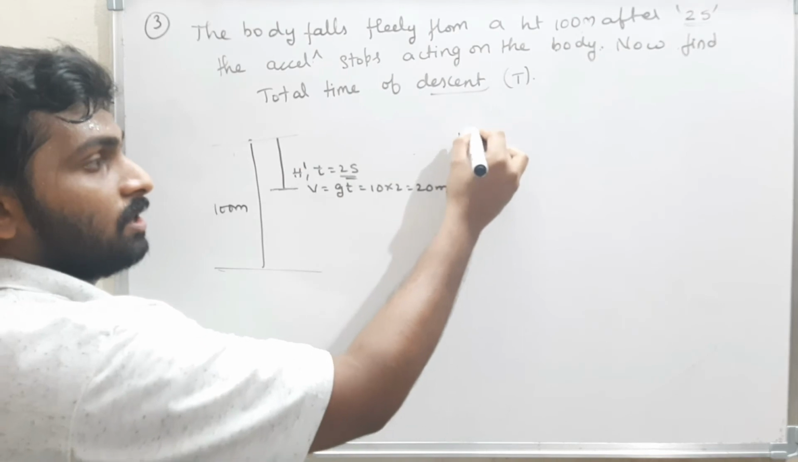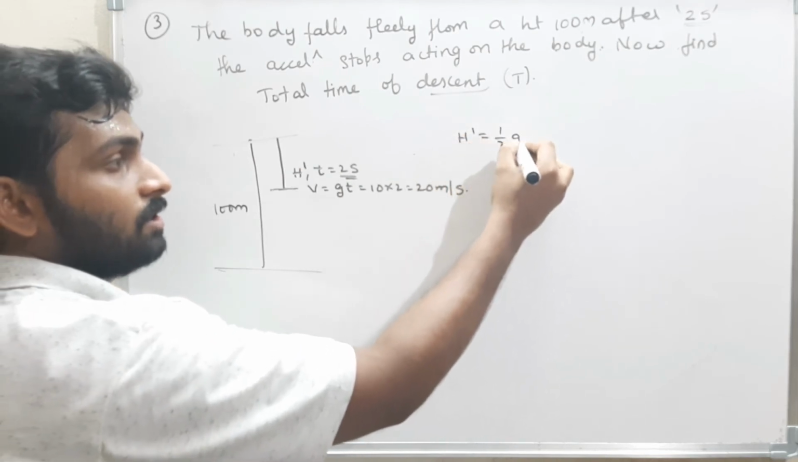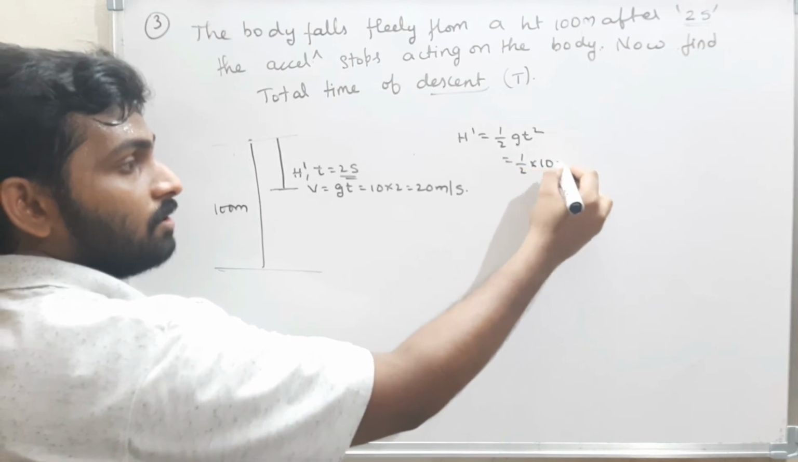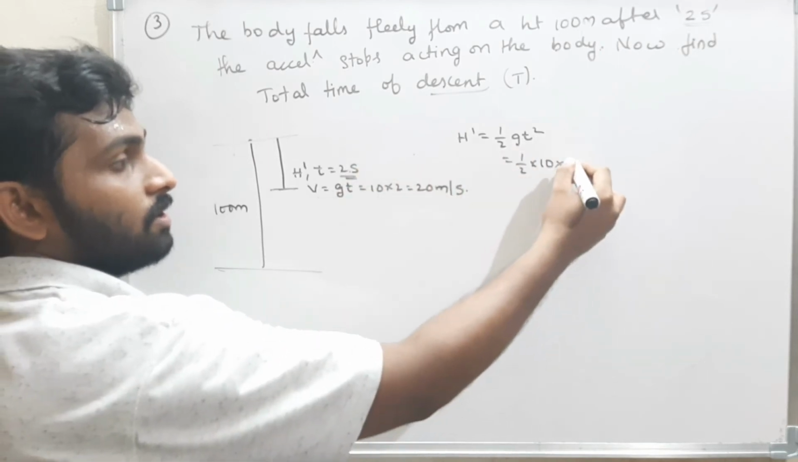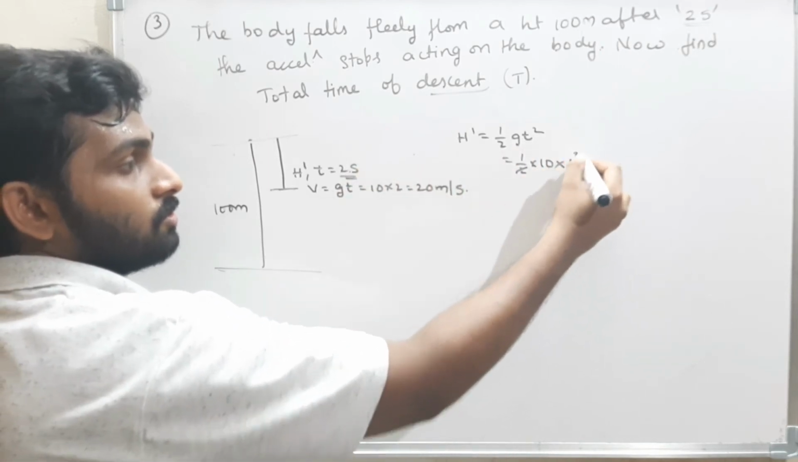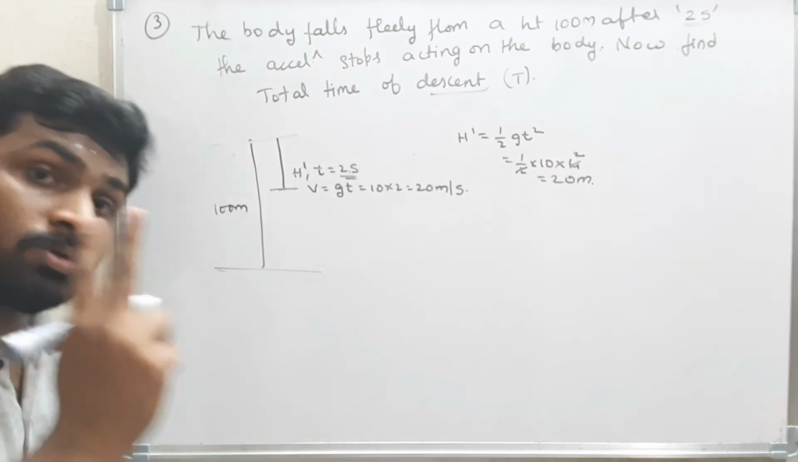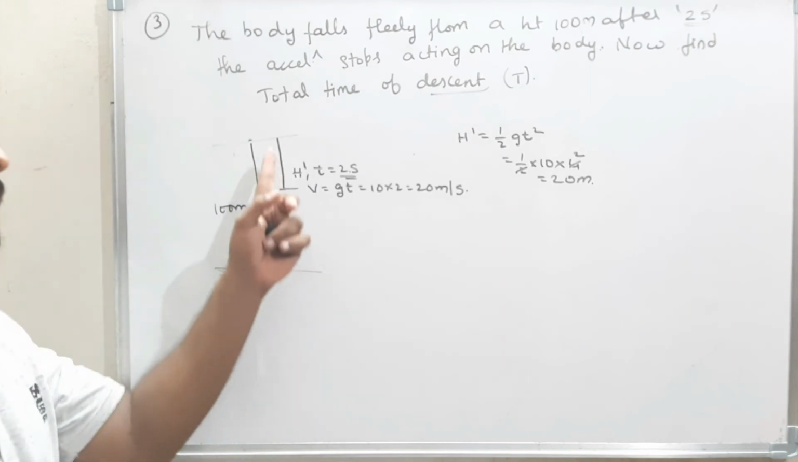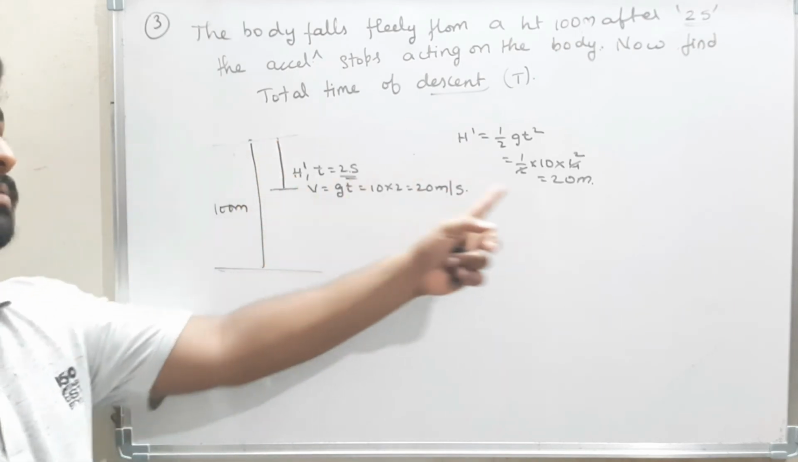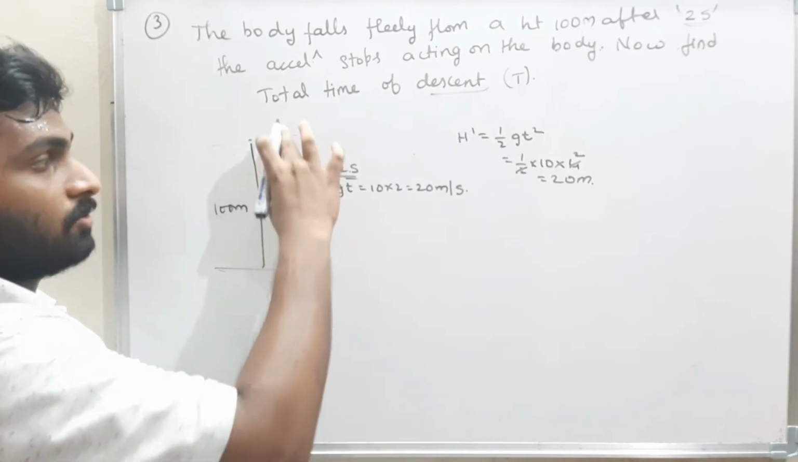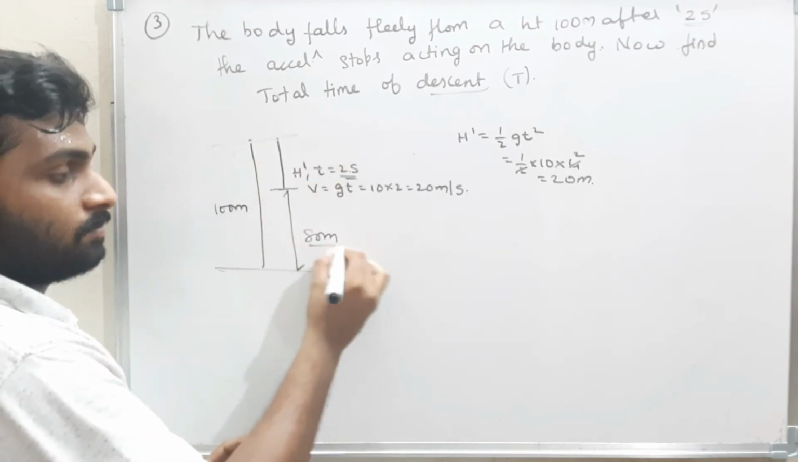That is h dash. h dash is half gt square. It is half into g, which is 10, into t square, 2 square is 4. Two ones are 2, two 2s are 4, that means 20 meters. That means in 2 seconds the body will travel 20 meters. Now how much is remaining? The remaining is 100 minus 20, which is 80 meters.